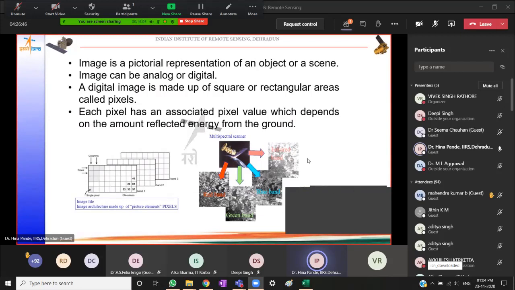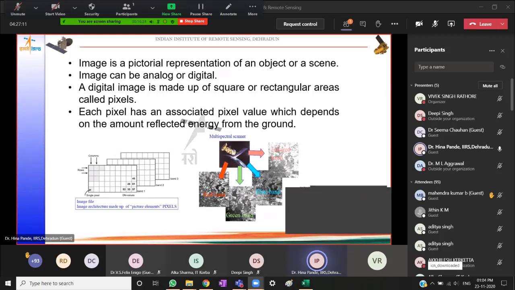Now, if I change any of these, suppose I remove the blue band, and then I have IR, R, and G, and I display them through some corresponding color guns, say IR through R, R through G, and G through B, then I have changed the true color composite, and now what I'm seeing on screen is a false color composite.